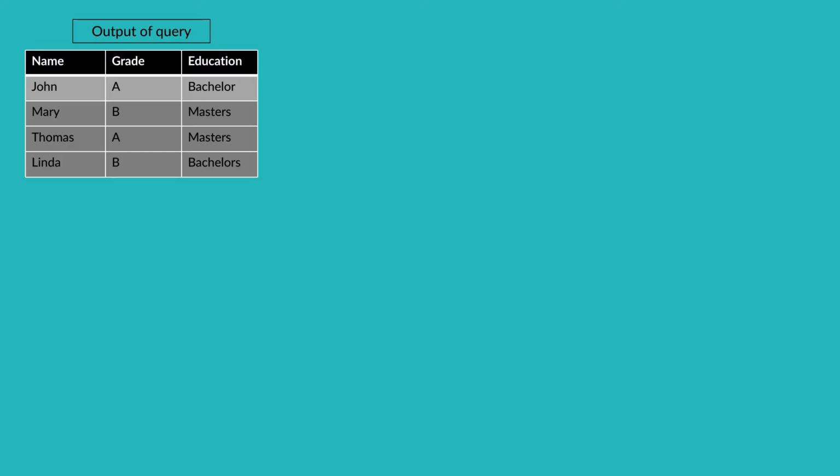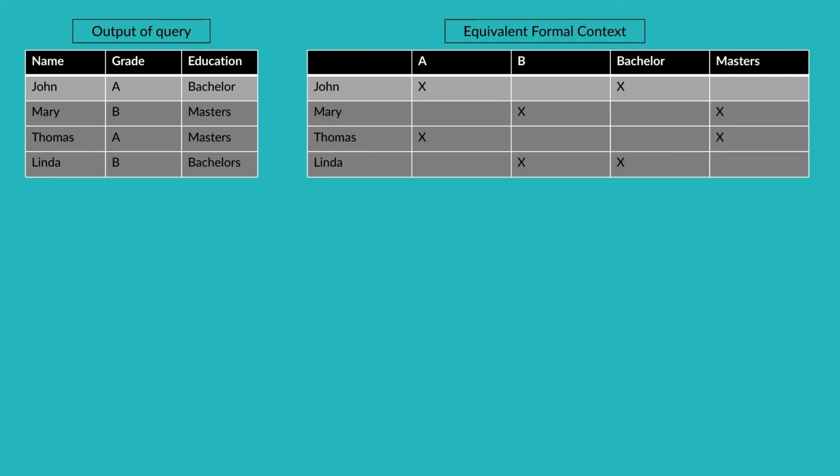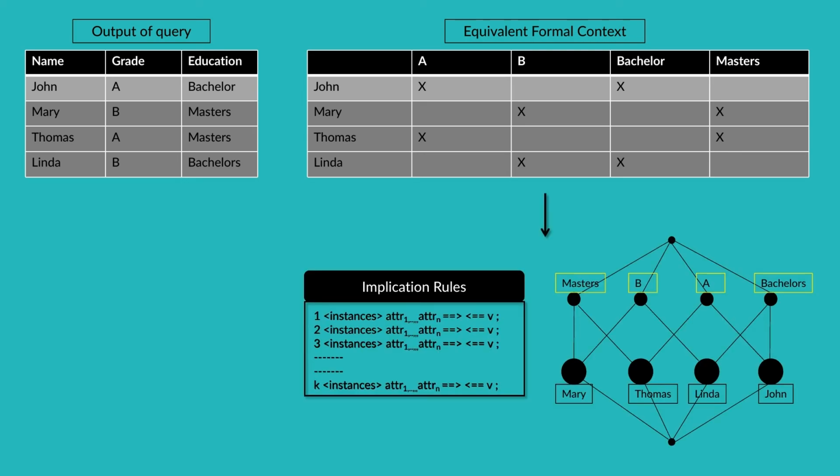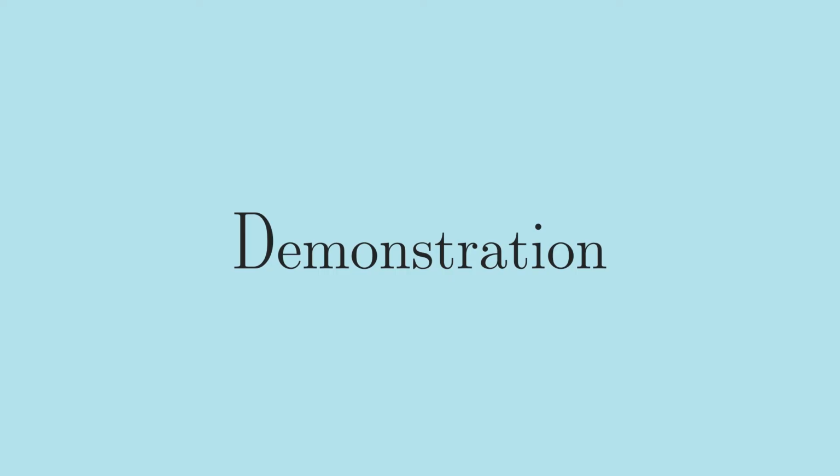Next, we take this output and form its equivalent formal context. Using the formal context, we construct the lattice and find the implication rules with the CONEXP tool. In this way, we can derive explanations and outliers. Now, let's have a look at the demonstration.